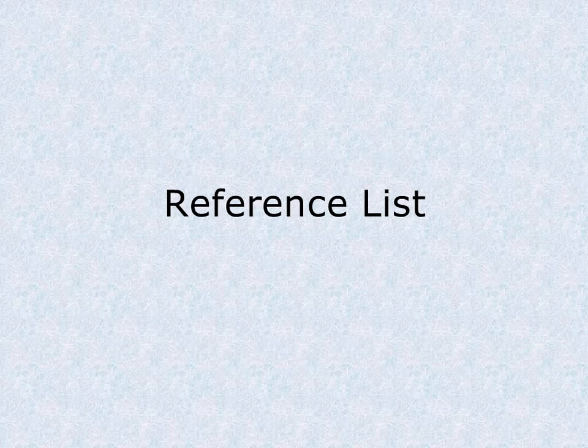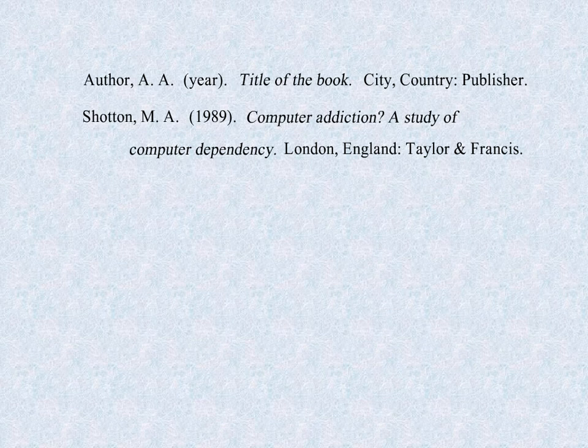The basic format for a book in the reference list is author name, last name first, followed by a comma and first and middle initials, the year of publication in parentheses, the title of the book, italicized, the city and state of the publisher using the two-letter abbreviation for the state, or the city and country if the book is published outside of the U.S., followed by a colon and the name of the publisher. Here is an example. Each element is closed with a period followed by only one space.